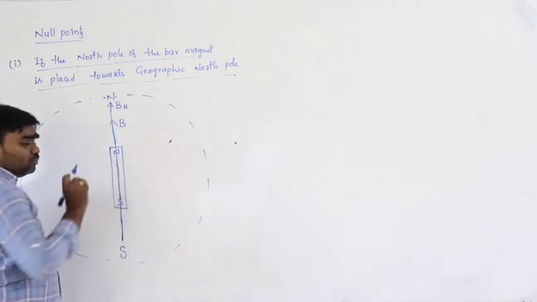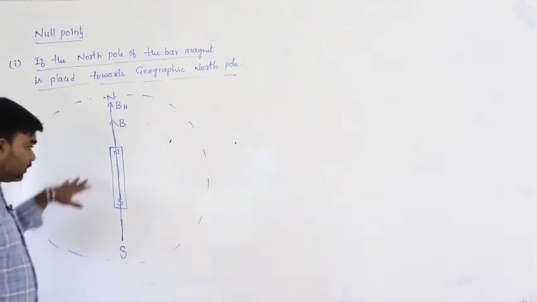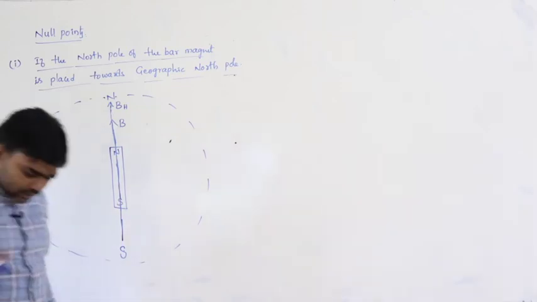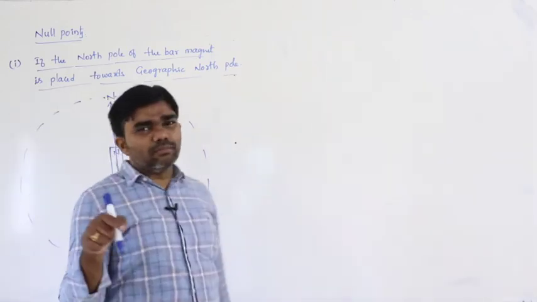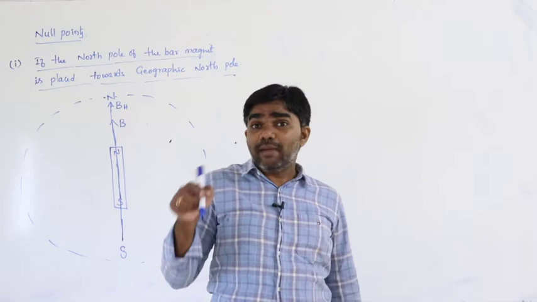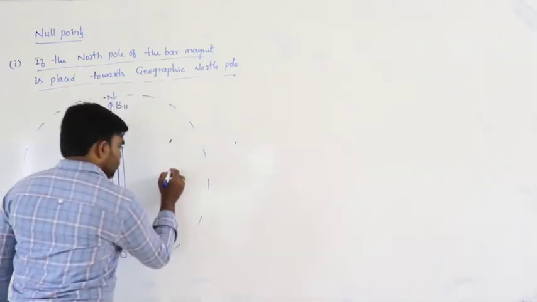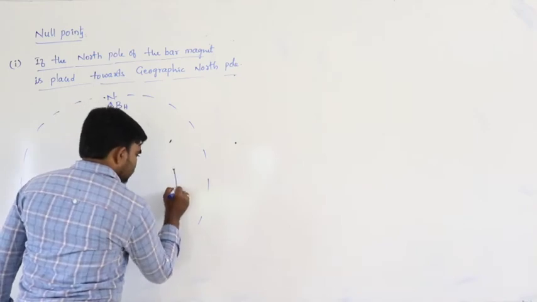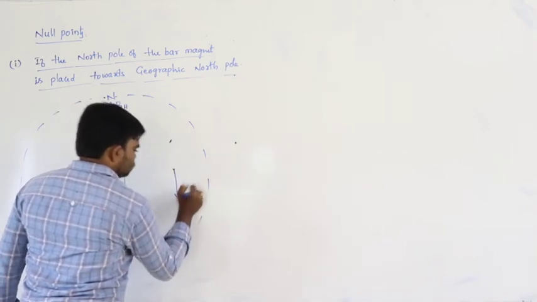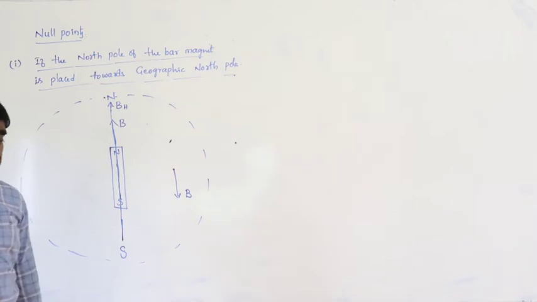But when we move to the equatorial line, what is the direction of the magnetic field due to the magnet?